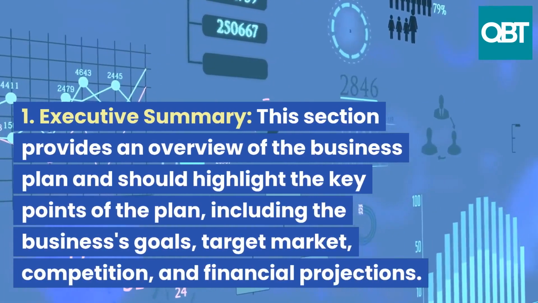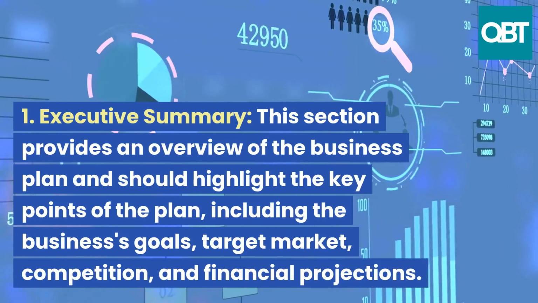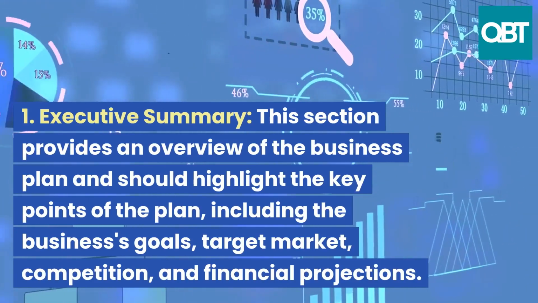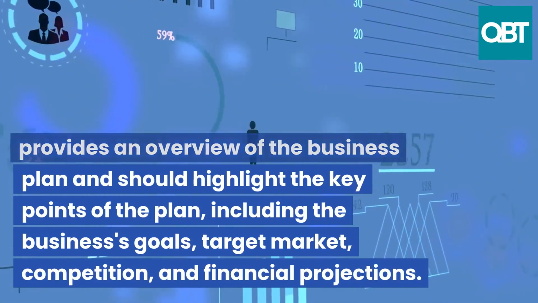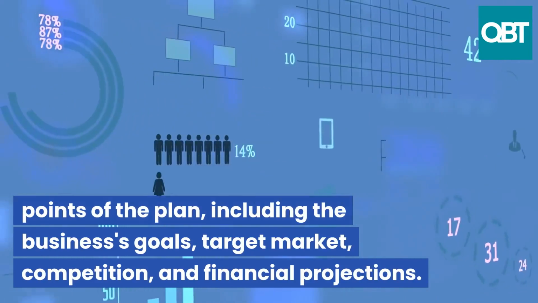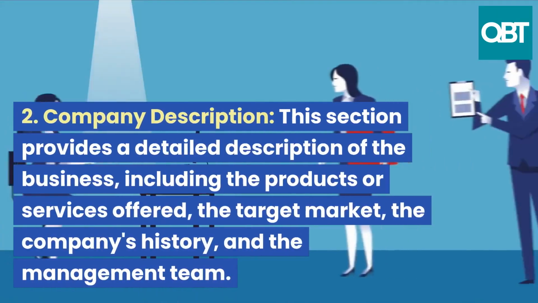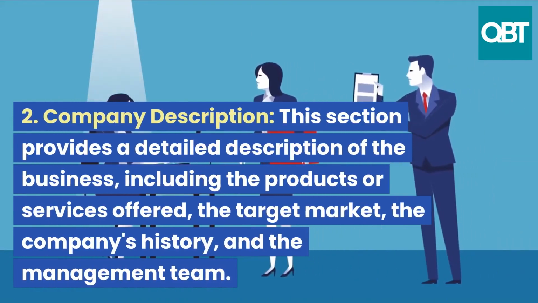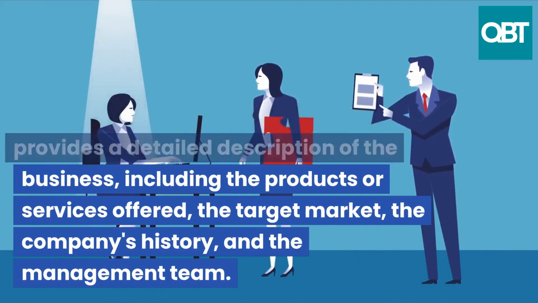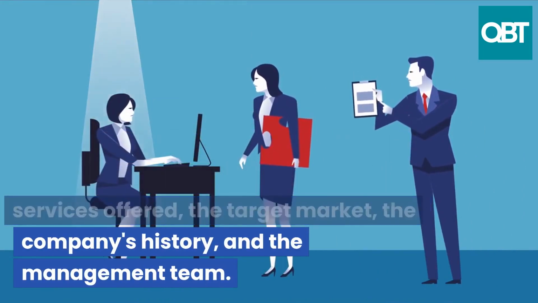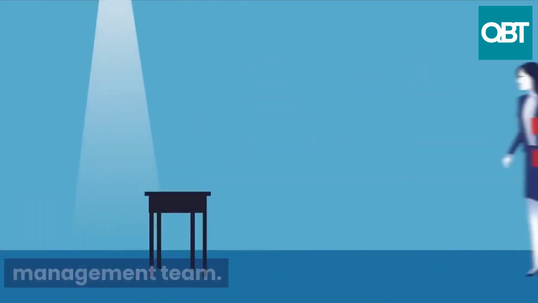1. Executive Summary. This section provides an overview of the business plan and should highlight the key points of the plan, including the business's goals, target market, competition, and financial projections. 2. Company Description. This section provides a detailed description of the business, including the products or services offered, the target market, the company's history, and the management team.